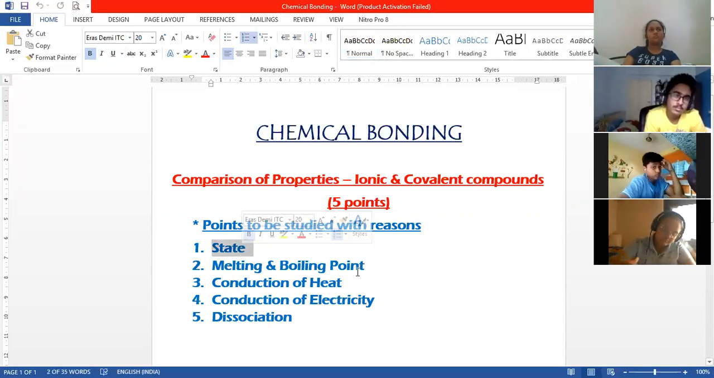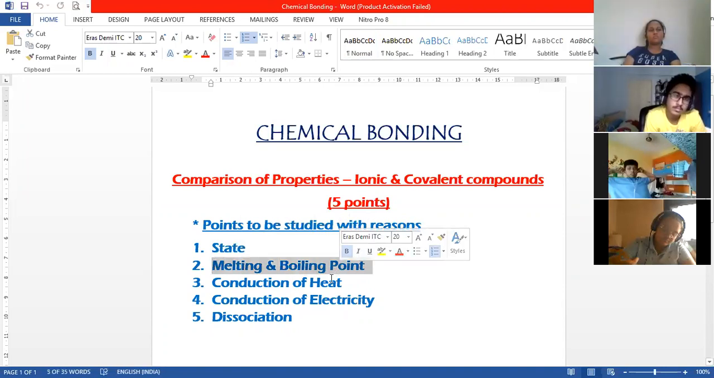Okay, now the second point is melting point and boiling point. So melting point, ionic compounds have high melting point and boiling point because they have got high electrostatic force of attraction. So it is very difficult to break the bonds. So as a result, they have high melting and boiling point.